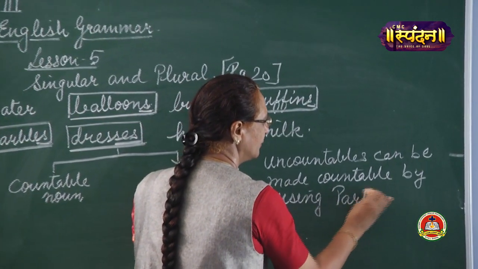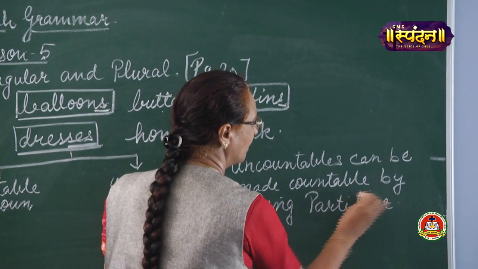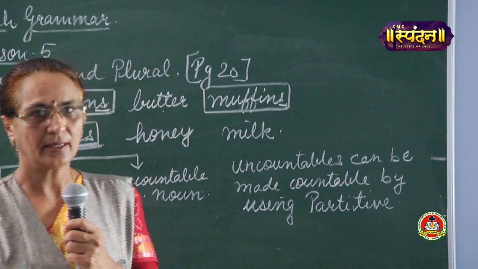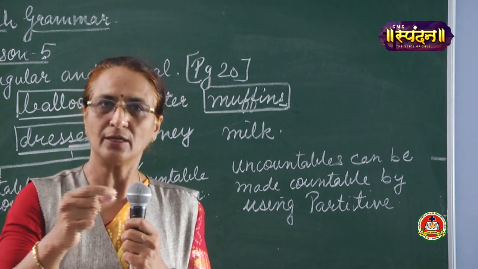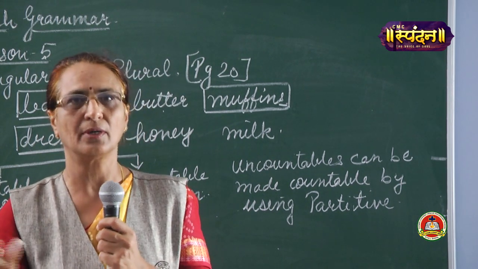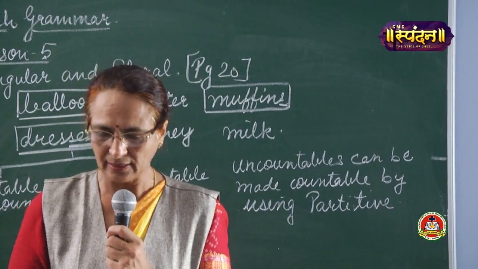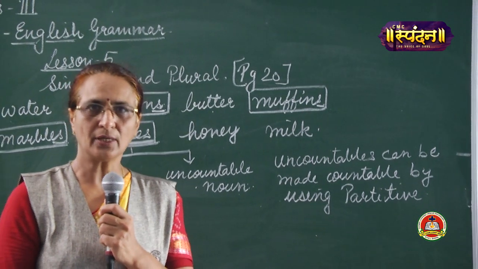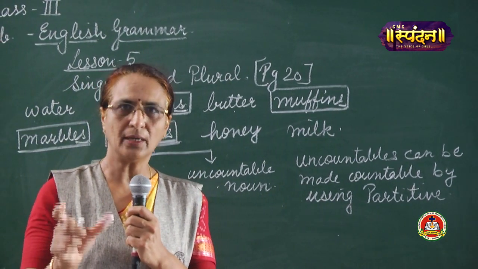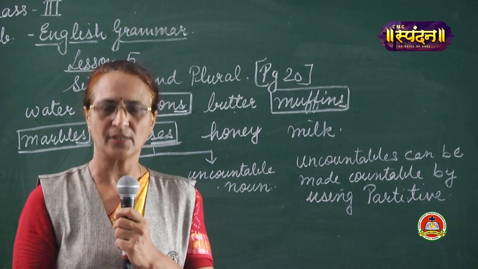What is partitive? Part of something. Like, you cannot count blood, but if I say a drop of blood, it will become countable. Is that clear? So, we use a partitive to talk about only a part of a whole of something.